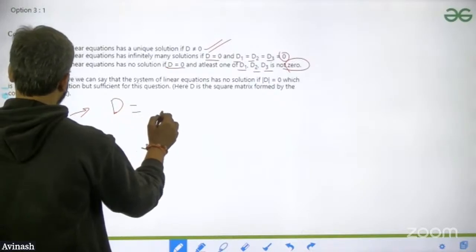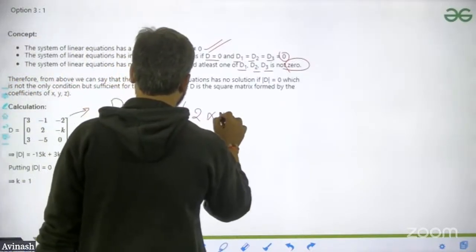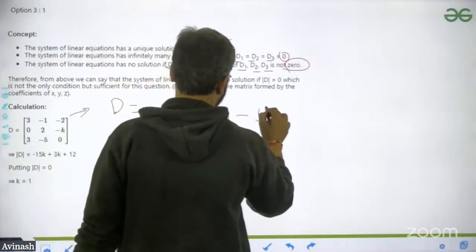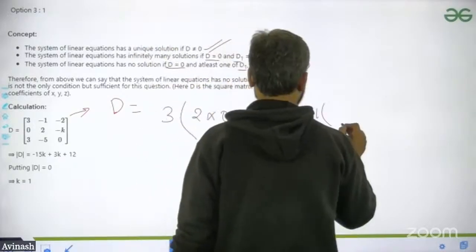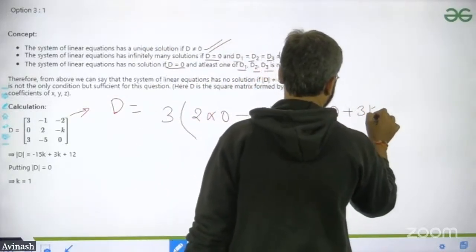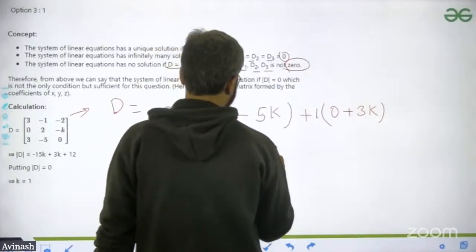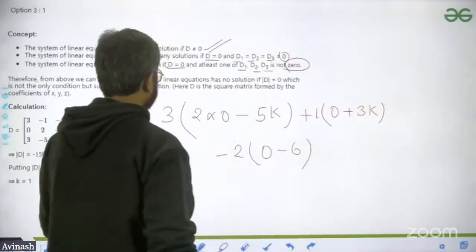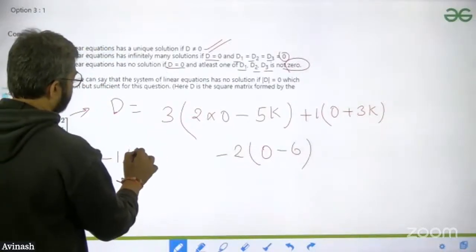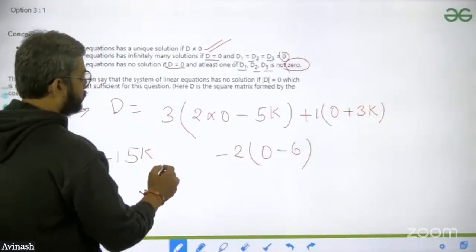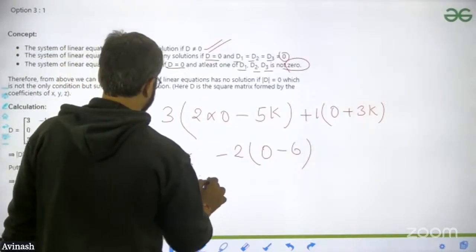So D is basically nothing but 3 times, from here, 2 minus 2 into 0 minus 5k, okay, plus 1, that will be 0 minus of a 3k, 0 plus 3k, okay, minus 0 minus 6. Okay, so this I'm getting from here, it is exactly equal to what? Minus 15k, and this will be plus 3k, plus 12, okay. This part is equal to 0.